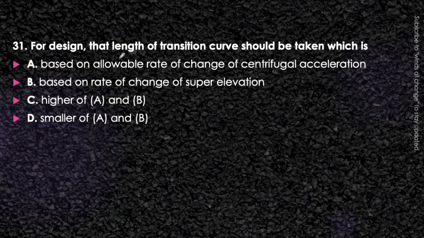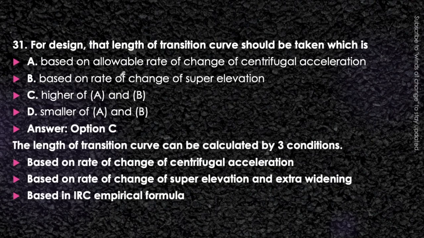For design, the length of the transition curve should be taken which is based on allowable rate of change of centrifugal acceleration, or based on rate of change of super elevation, or the higher of these A and B, or the smaller of these A and B. Just think about it. For the length of the transition curve in the design, we will take the higher of the values of whatever criteria we are having. So the answer will be the higher of A and B here, that is option C will be the correct one.